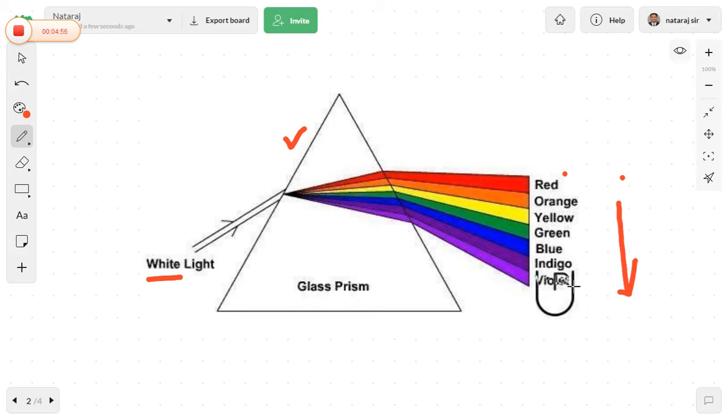When we pass white light through the glass prism, we produce the spectrum which is called VIBGYOR. When we observe the VIBGYOR, some of the colors merge from one to another. In this way we can produce the spectrum. The spectrum has a number of colors based on the wavelengths and the energies which are absorbed. So this is about the spectrum first.